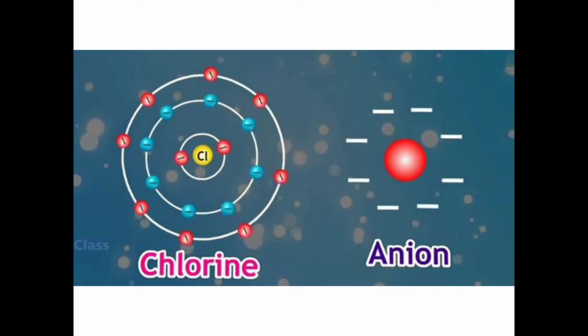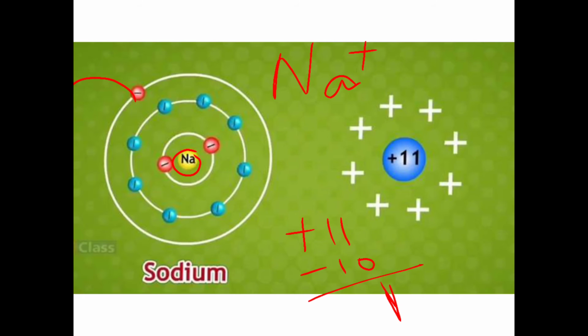This chlorine has now a negative charge, as it is accepting one electron, so that is called an anion. Sodium is a cation. A positively charged ion is called a cation and a negatively charged ion is called an anion.